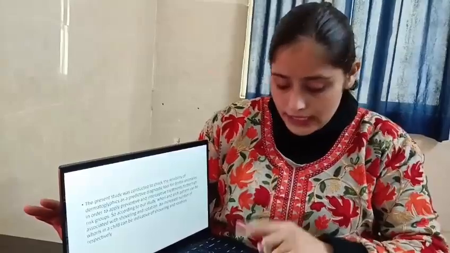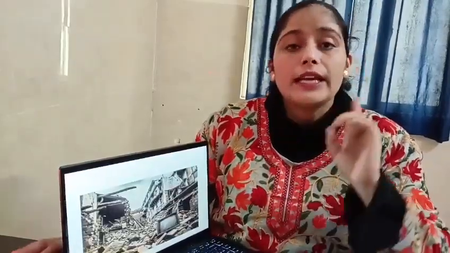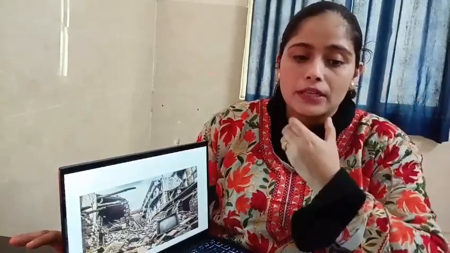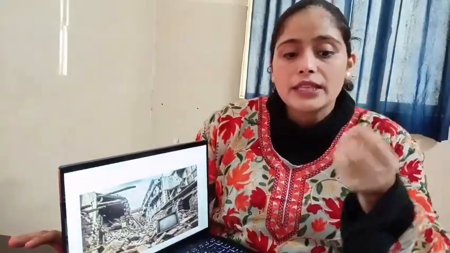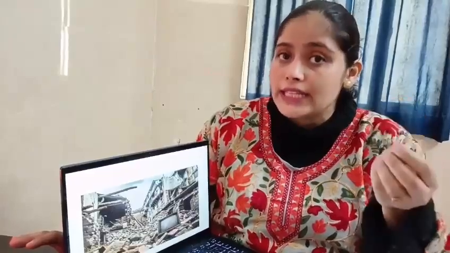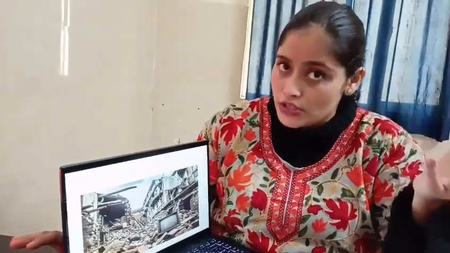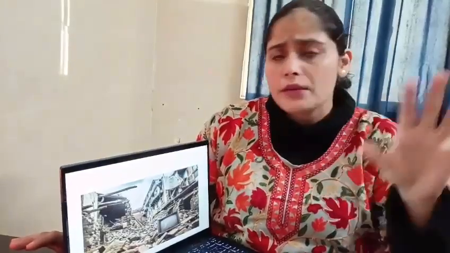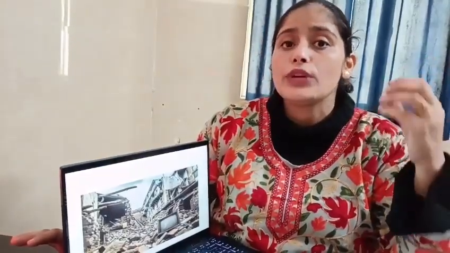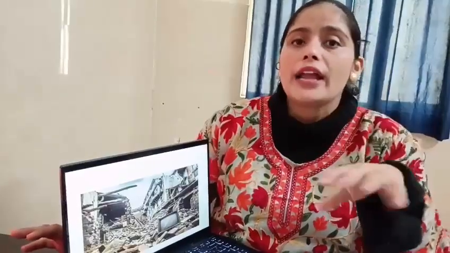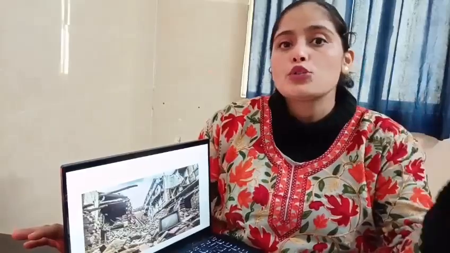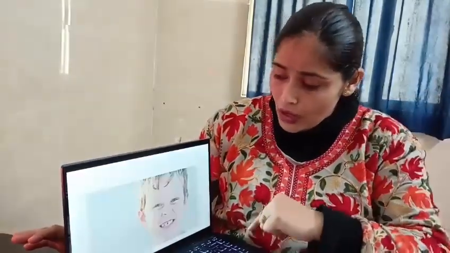So this was one thing. And the second thing was that teeth don't get destroyed easily, even in case of a mass destruction, for example an airplane accident or a collapse of a building. In those cases, if dental remains are there, we can identify from the morphological features which place that person belongs to. So we took these